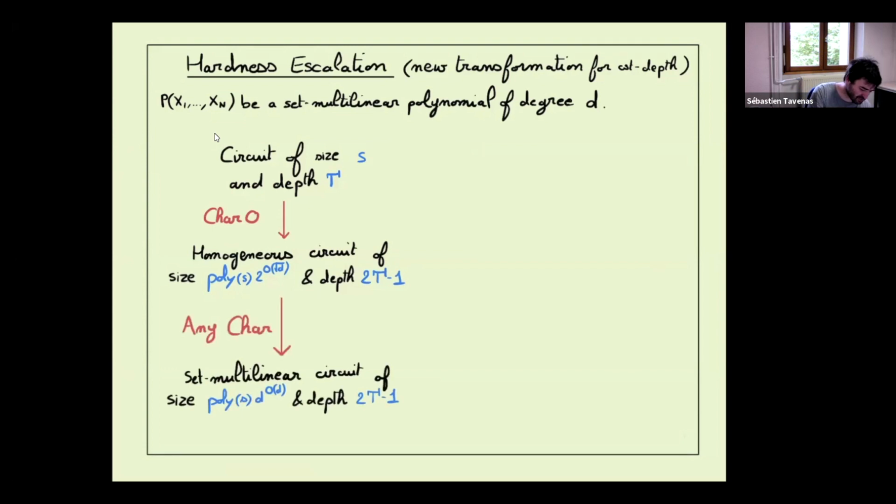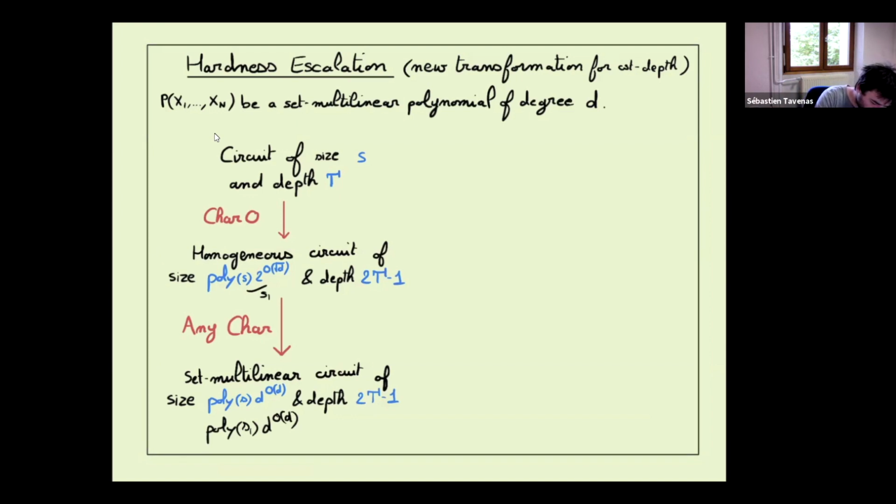Now that we have a homogeneous circuit, we just want to set-multilinearize it. So if we have something of size S1 here, in fact, we can show that we can get a set-multilinear circuit of size poly of S1, d to the big O of d. So if we replace S1 by the value which was written before, we can also solve. And now the depth does not increase. This is good because now we have the same thing.